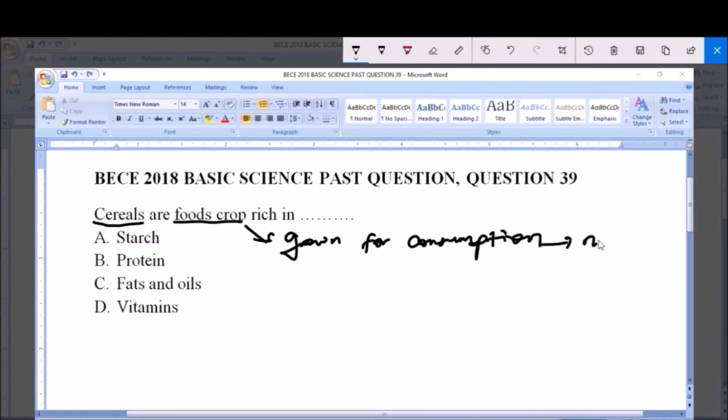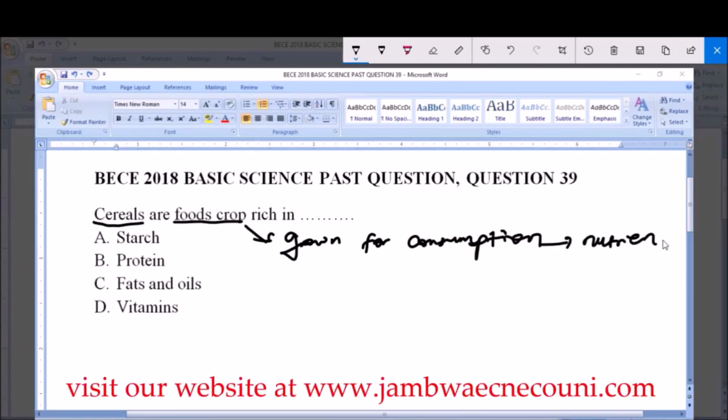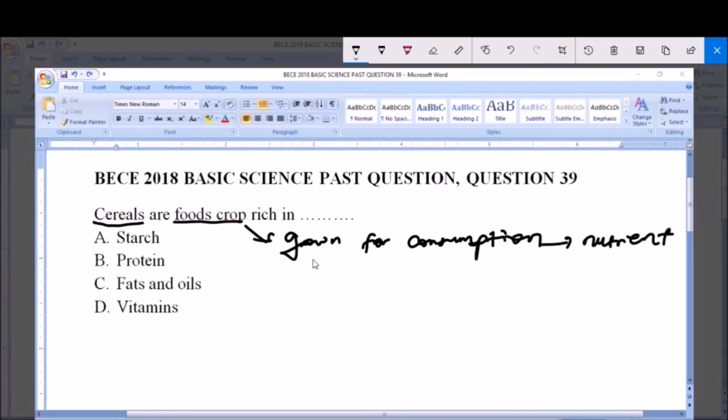This is because these crops actually provide us with basic nutrients. Now, cereals are a class of food crops, and these cereals most especially provide man with a particular class of nutrients.